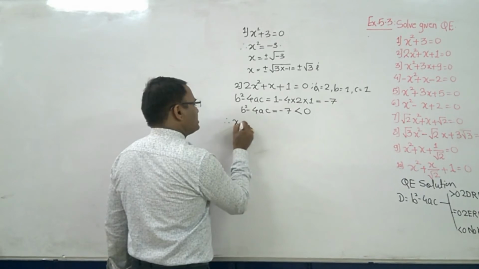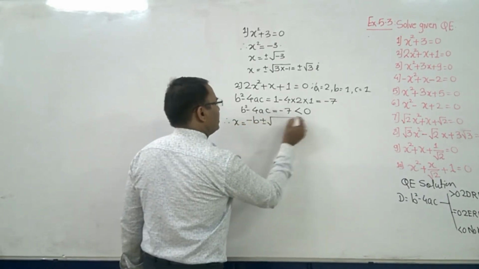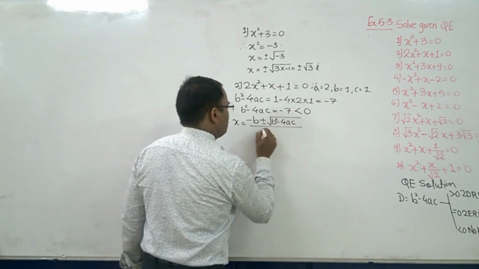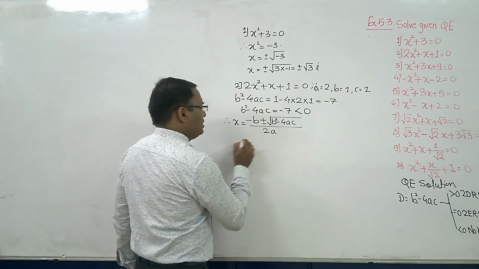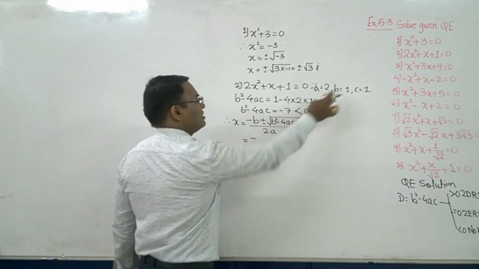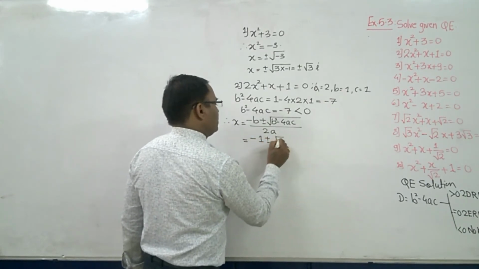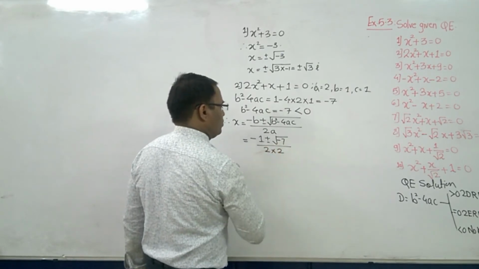Therefore x is equal to minus b plus minus under root b square minus 4ac upon 2a. Then this is equal to minus, the value of b is 1, plus minus under root minus 7, upon 2 into 2.